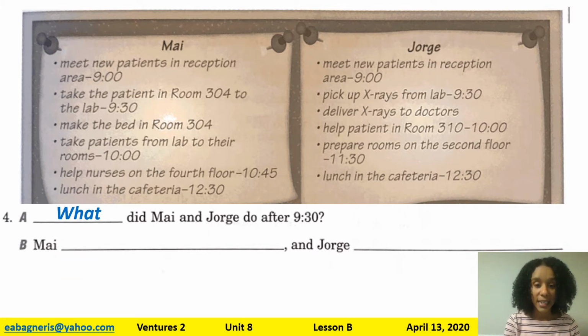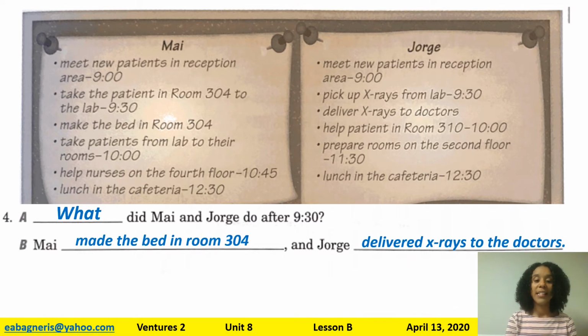Well, let's see. After 9:30, do they do the same thing? No, they do different things. So May made the beds in room 304, made the beds, past tense, and Jorge delivered, past tense, x-rays to the doctors.